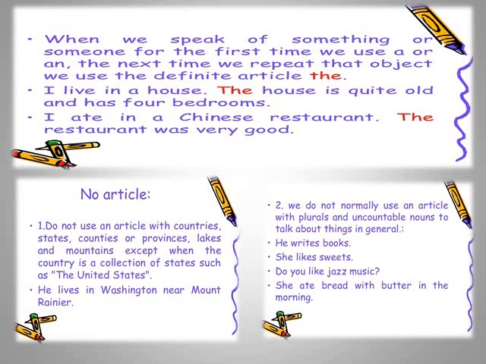We do not normally use an article with plurals and uncountable nouns. Normally we do not use articles with plurals or uncountable nouns, nouns which we cannot count, to talk about things in general. He writes books. She likes sweets. So sweets is a plural noun. There are so many sweets. So we are not saying she likes a sweet, she likes an sweets, or she likes the sweets. She likes sweets. Do you like jazz music? Or I like pizza. I am not saying I like a pizza or I like the pizza. Right? She ate bread with butter in the morning.